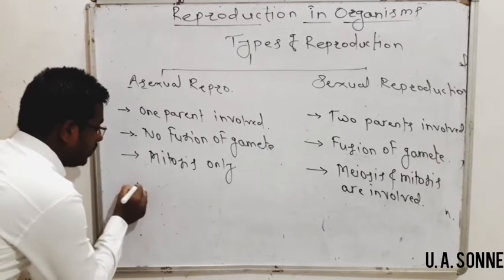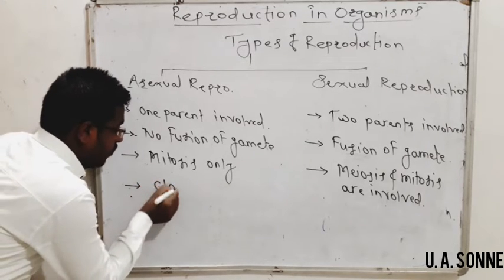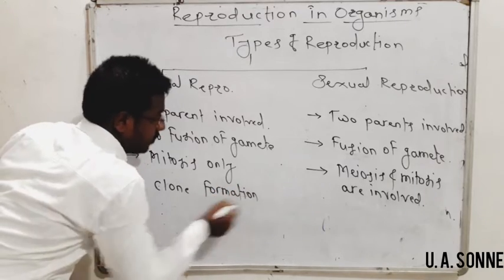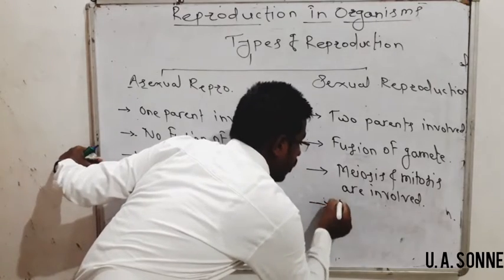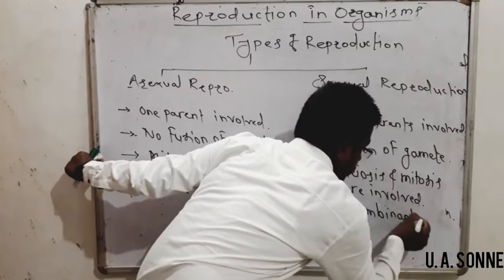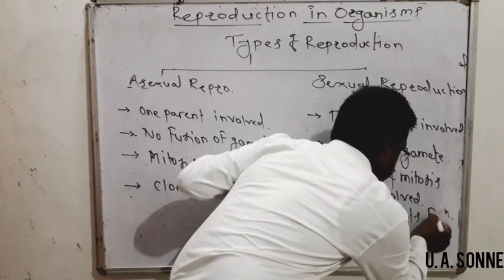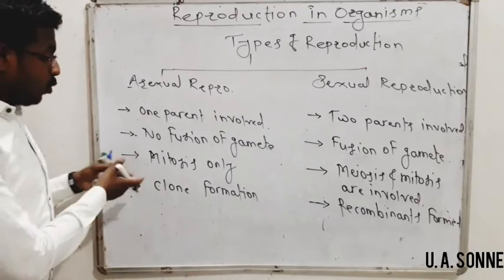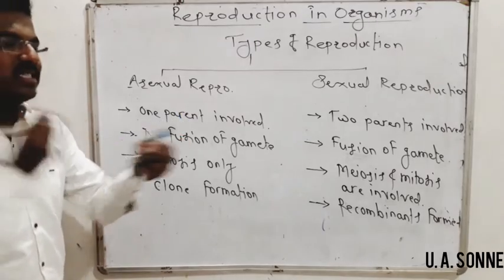During asexual reproduction, there is formation of a clone. Clones are formed. In sexual reproduction, recombinants are formed. What is a clone? Clone means exactly similar to the parent.